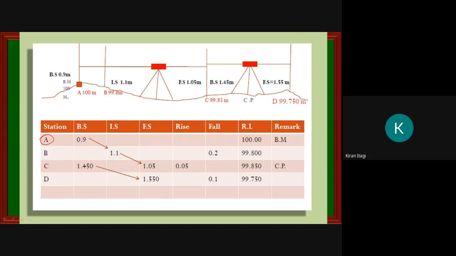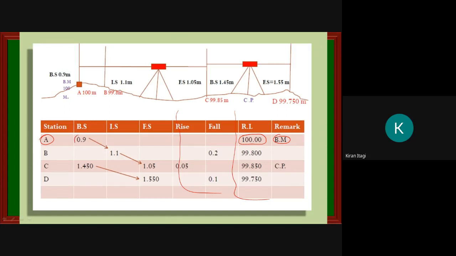Station A, how much RL we have? We have 100 at the benchmark. Okay, the remaining work we will do in the office. Just now we will take the readings on this side.